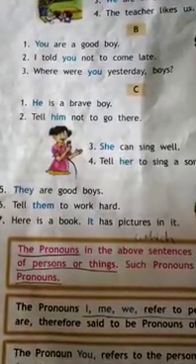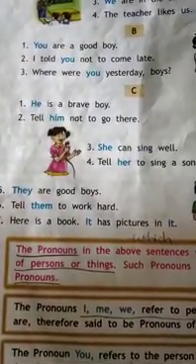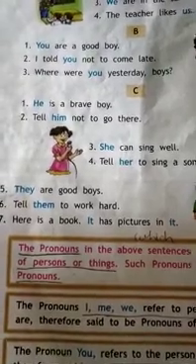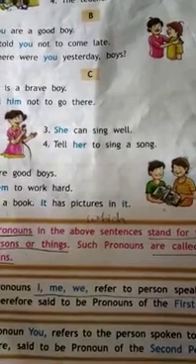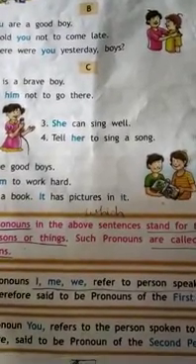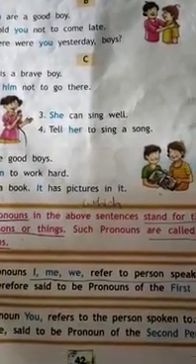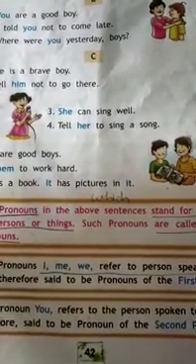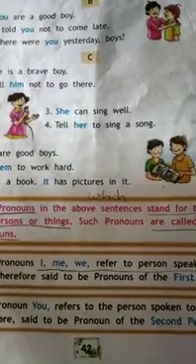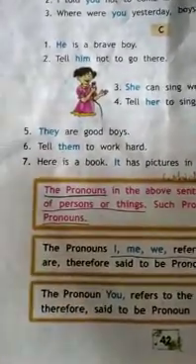He is a brave boy. Tell him not to go there. He and him also stand for the person. She can sing well. Tell her to sing a song. She and her also stand for the name of the person.